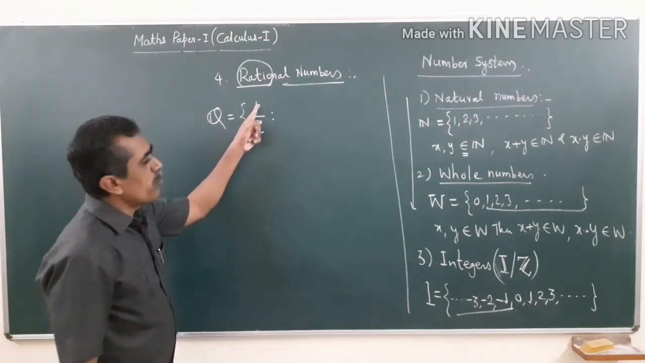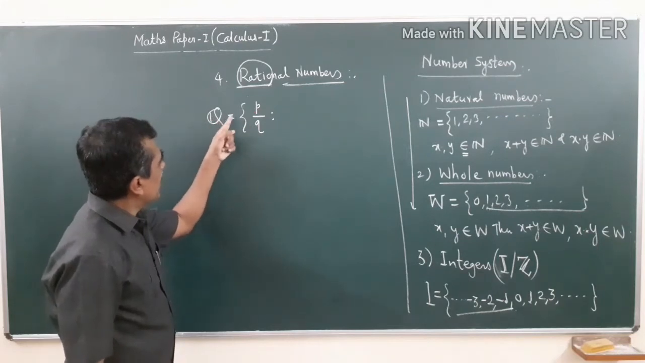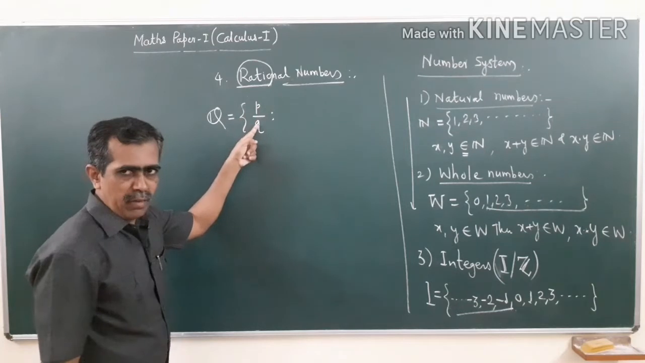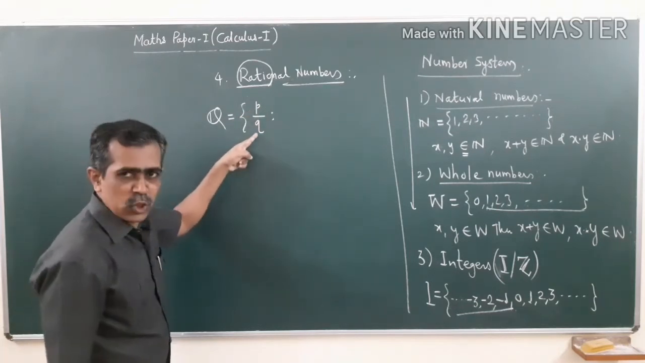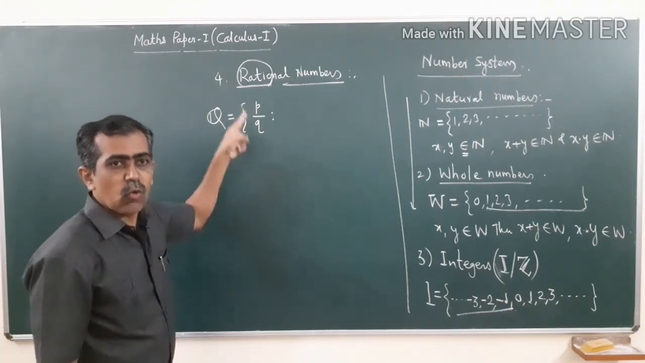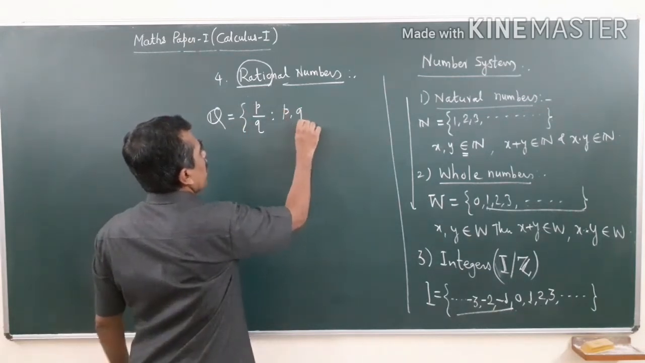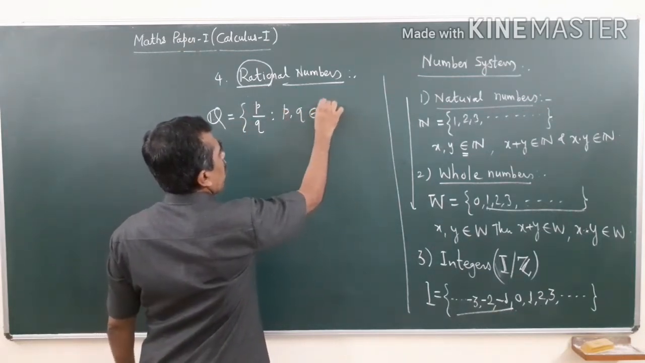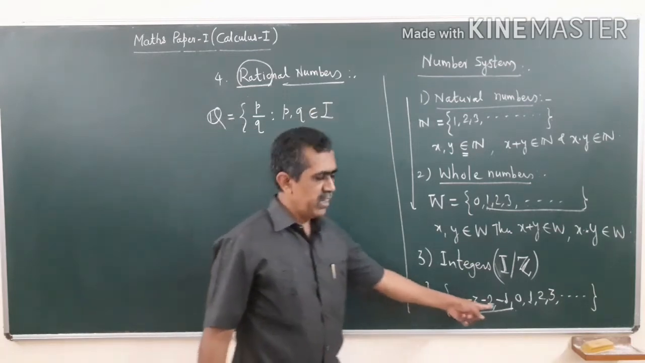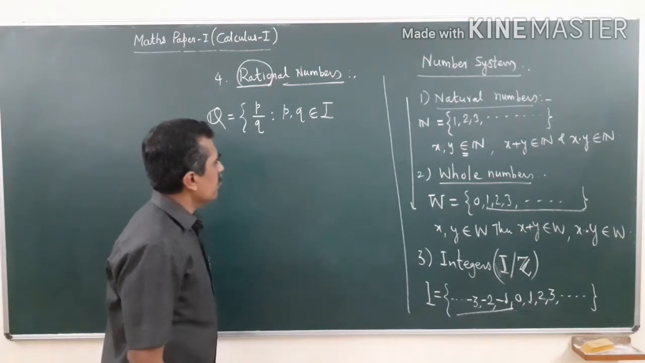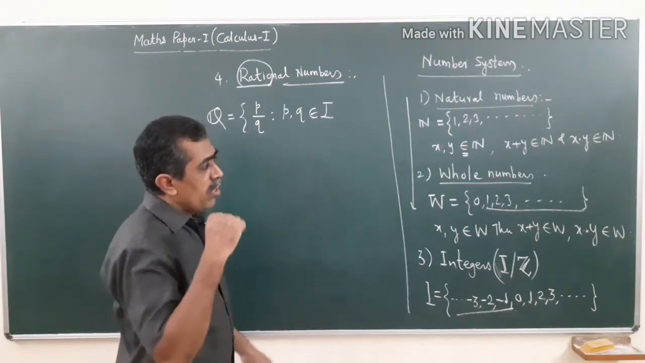So Q is the set of all numbers of the type p by q, meaning ratio or division or quotient. What are p and q? p and q belong to I, integers. But see here, p and q can be anything.